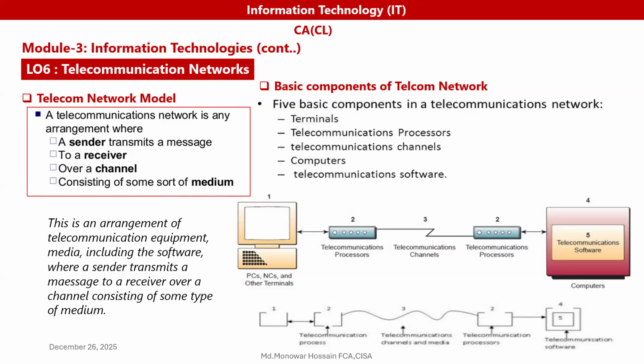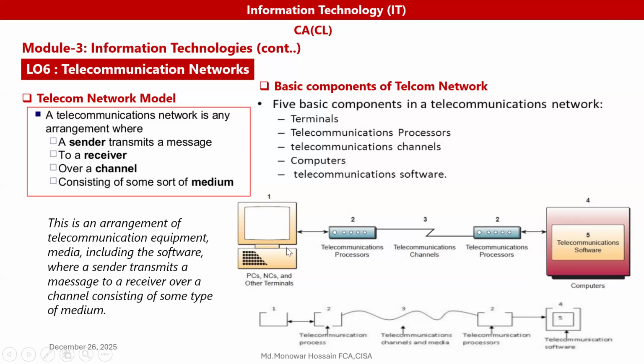So a telecommunication network is any arrangement where a sender transmits a message to a receiver over a channel consisting of some sort of medium. And this is an arrangement of telecommunication equipment, media, including the software, where a sender transmits a message to a receiver over a channel consisting of some types of media.